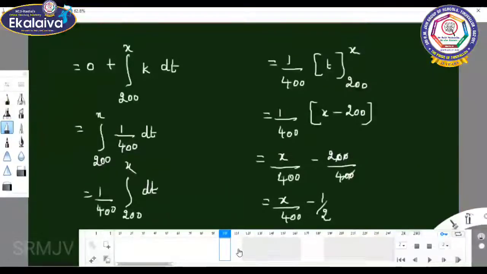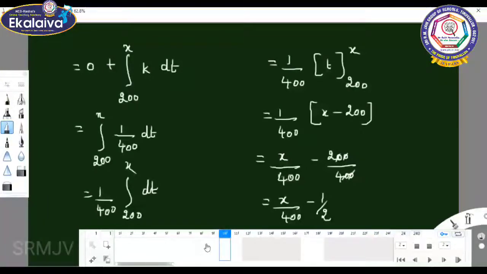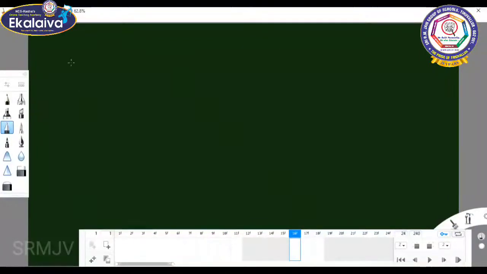Now the third subdivision: the probability that daily sales will fall between 300 liters and 500 liters. For the interval where x belongs to 200 to 600 we have done this. Now, x belongs to the interval 600 to infinity.